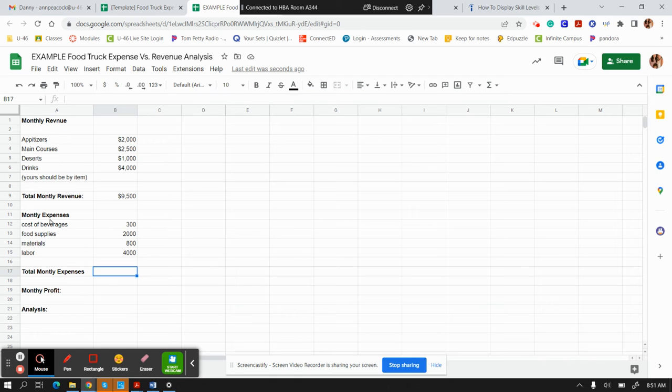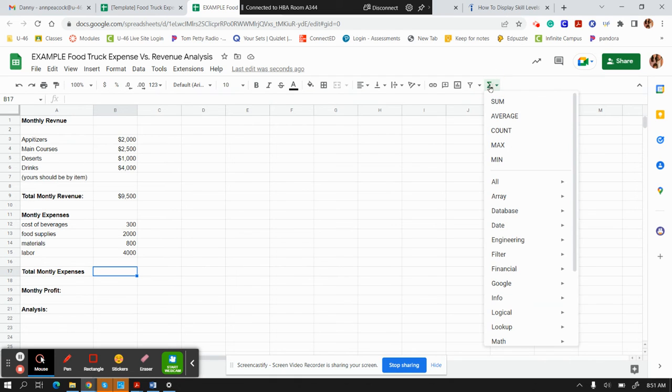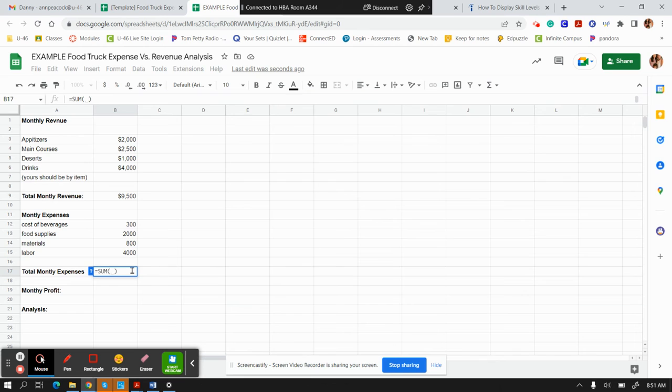So I bolded some of these to look a little bit better, and I'm going to do more formatting, but I'm going to sum up just my monthly expenses, and you can copy and paste those directly from your sheet that you already did. Now, monthly profits, this is what's important. For the monthly profit, it means that I am going to subtract the expenses from my revenue.